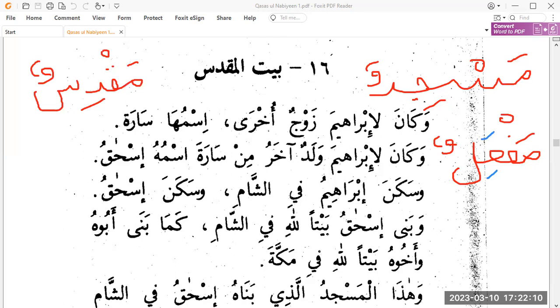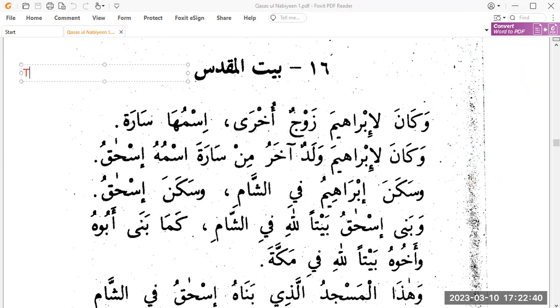Like we have la'iba, he played, that's the verb, and you bring the noun of place, you say mal'abun, the playground. Sajada, he prostrated, or when you bring it into the noun of place, masjidun, the place of prostration, the place where prostration happens. In this way we have maqdis, same scale. Here we have a kasra. So it will mean the house of sanctity.